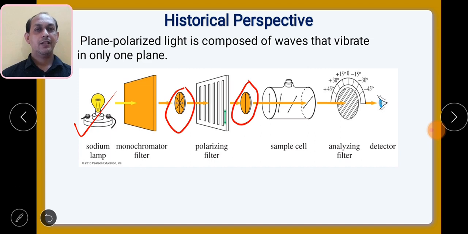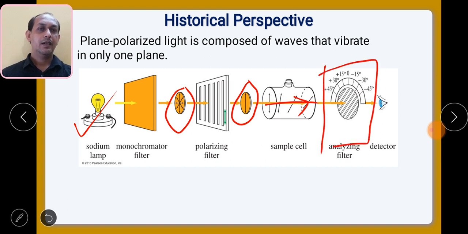When such plane polarized light is allowed to pass through a sample cell which contains your compound dissolved in solution form, then once this plane polarized light passes through this sample cell, you will get a rotation, that is called optical rotation, at the detector level.